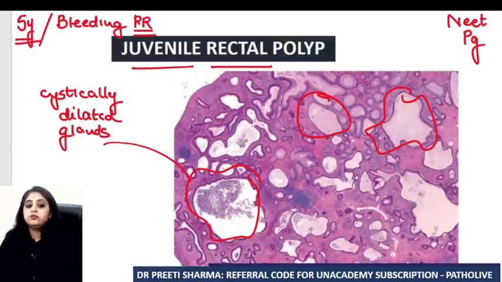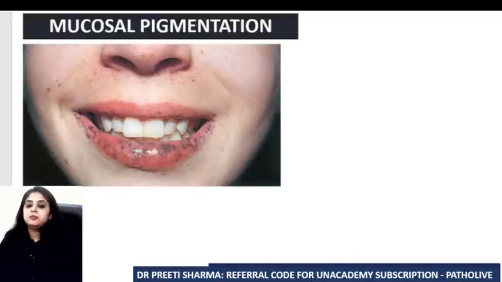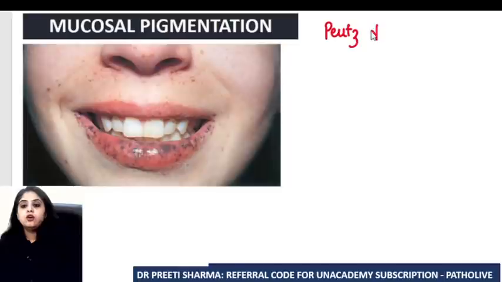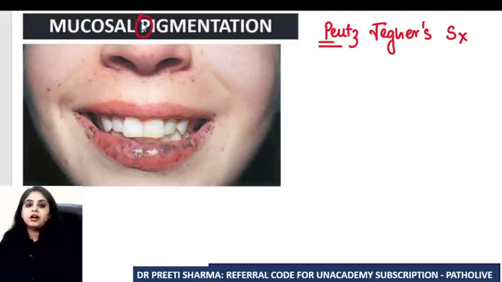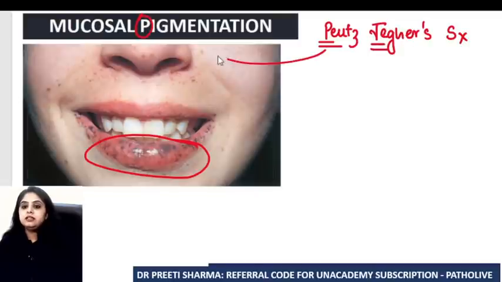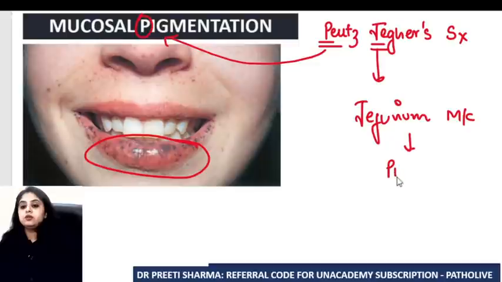Let's move on to the next polyp, which is very, very famous. But before I come to the polyp, they'll give you a clinical history. I think everyone is very well aware of Peutz-Jeghers syndrome. The P stands for pigmentation, so you can see the mucosal pigmentation over here. JE means jejunum. The jejunum is the most common location where the polyps will occur, and these polyps are a little characteristic.